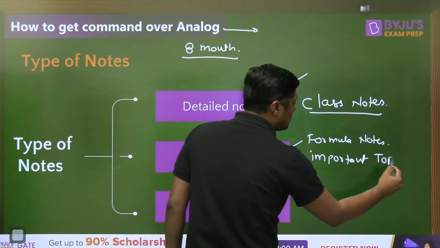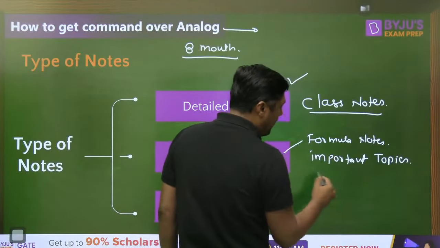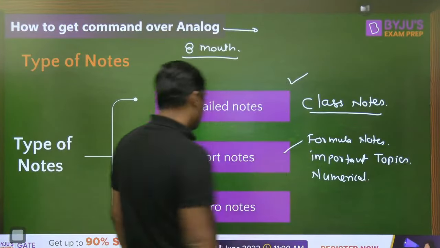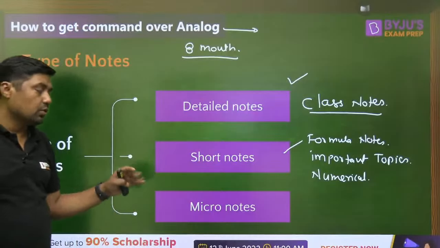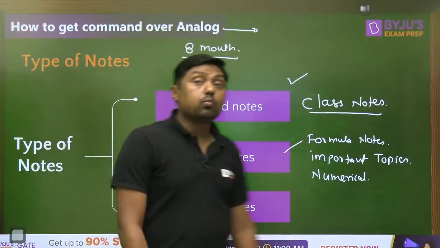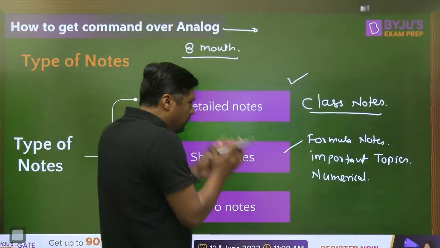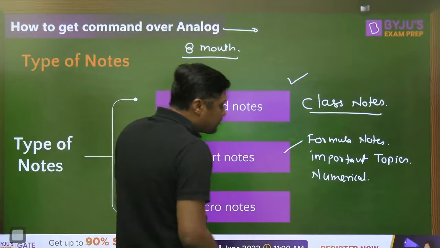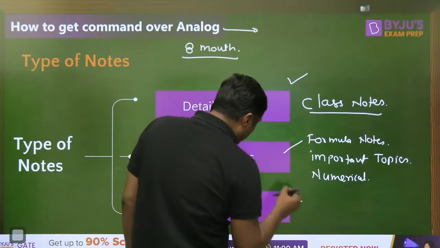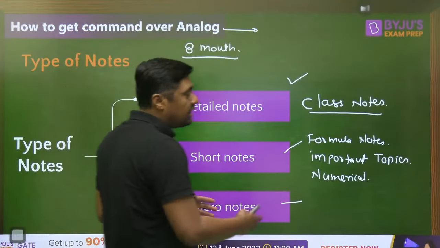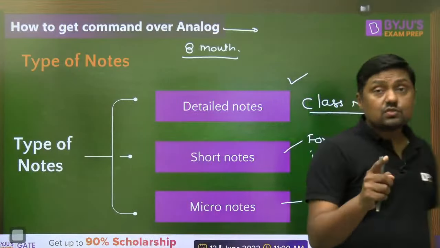Right, and that is the notes. Some important numericals also. It is used for what? Revision, quick revision. And then what? Micro notes. Micro notes means simply what? Very, very important things, very, very conceptual things, so that we can put these notes in our pocket and we can revise them again and again and again. Okay, that is for your weak points.